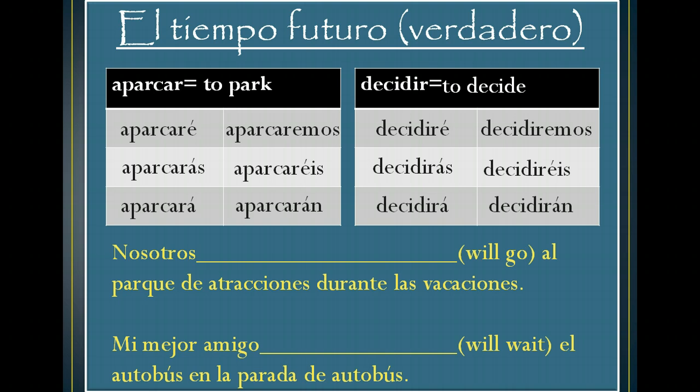So we will go. Nosotros iremos al parque de atracciones durante las vacaciones. Ir is to go. We take the full verb and attach the ending at the end. Mi mejor amiga esperará al autobús en la parada de autobús. So esperar is the verb to wait. Attach the ending at the end.